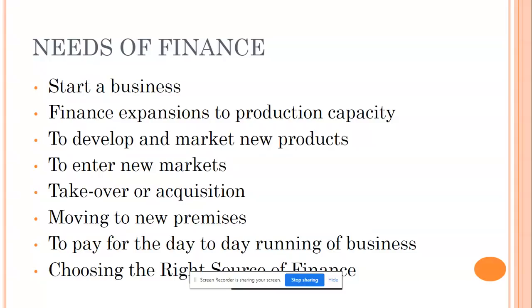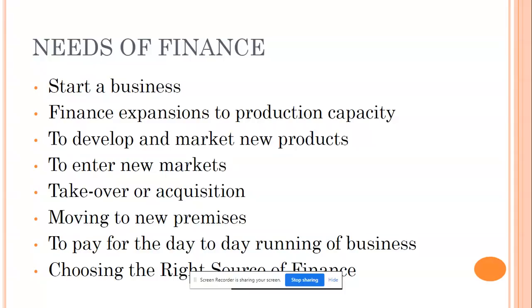Then to enter into new markets, we need finance. For example, you are producing, let us say, liquor, and you want to enter into a new market. What is the new market? It may be a new product vertical like FMCG, or you want to enter into a new region, that is also called a new market. For both the purposes we need finance.